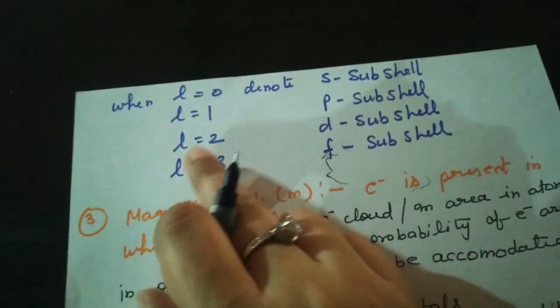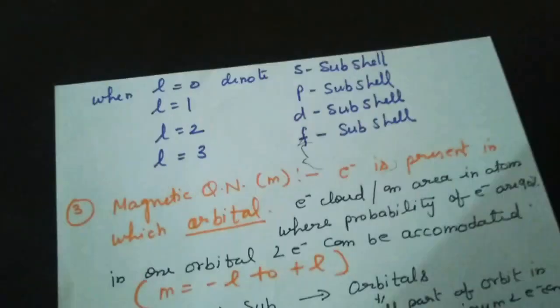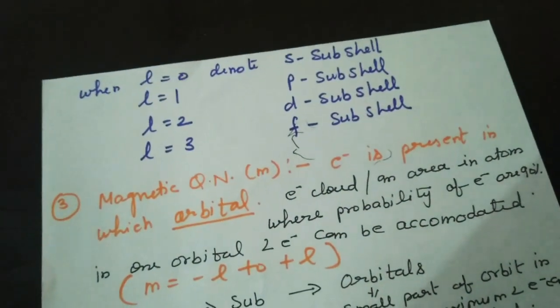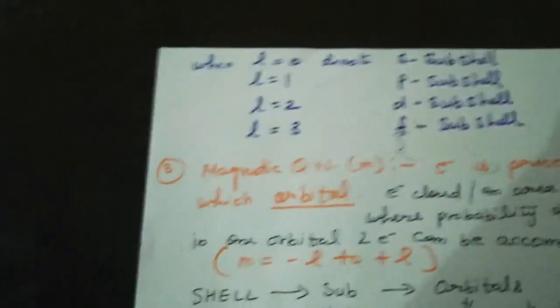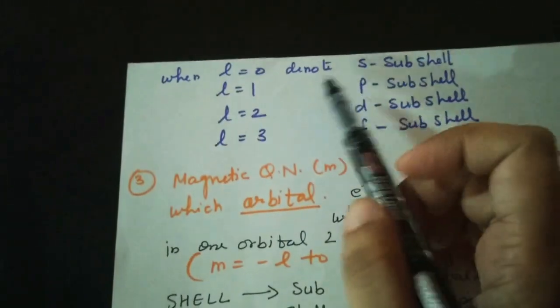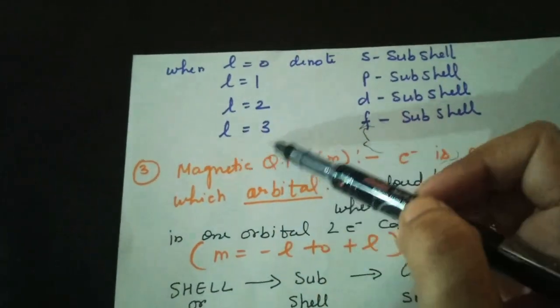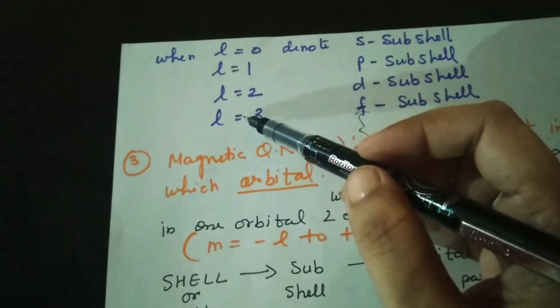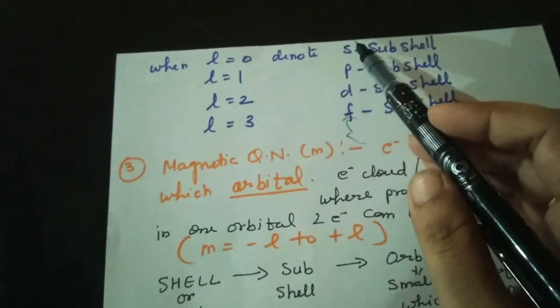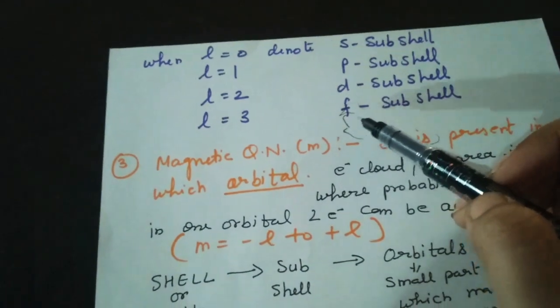If the value of L is 2, then the D subshell, and if the value of L is 3, then the F subshell. Understand? Okay. So these are the values of L, the azimuthal quantum number, and it is a representation of subshells.